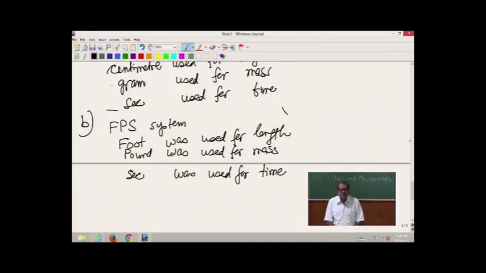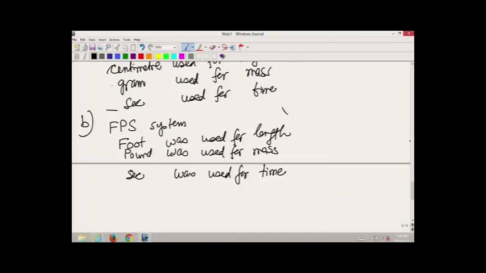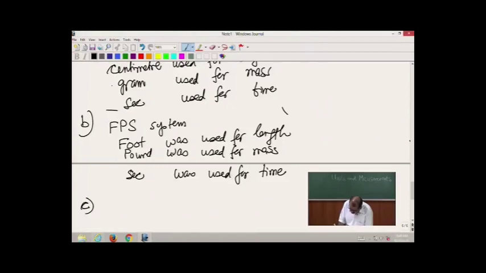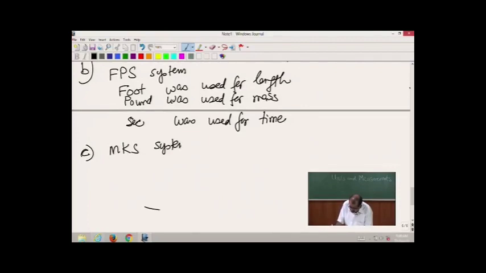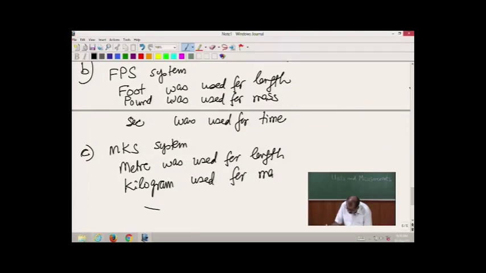The FPS system is also sometimes referred to as the British system of units. And the third system was the MKS system. In the MKS system, meter is used for length, kilogram is used for mass, and once again second is used for time.